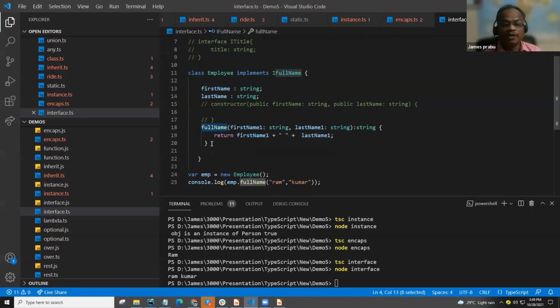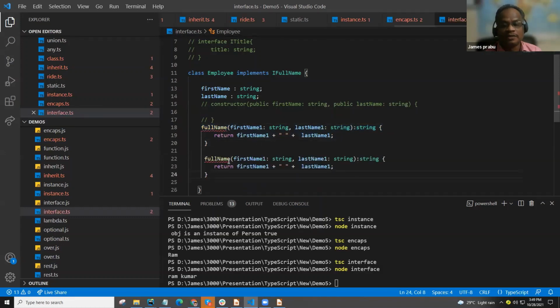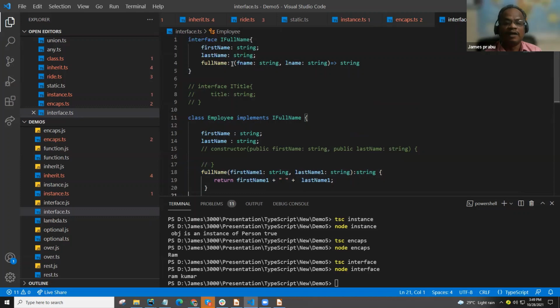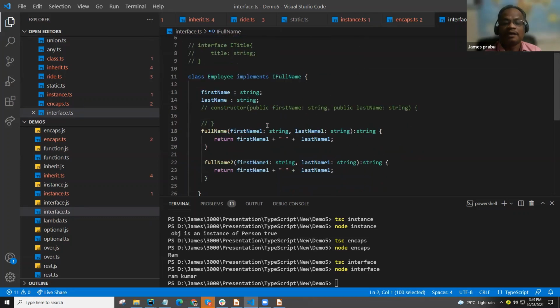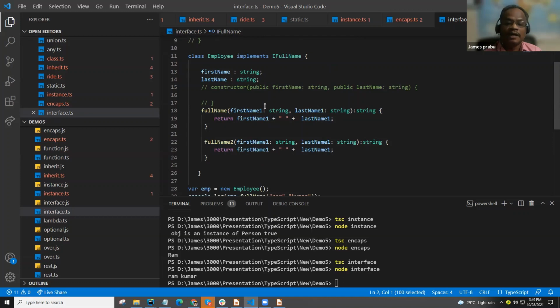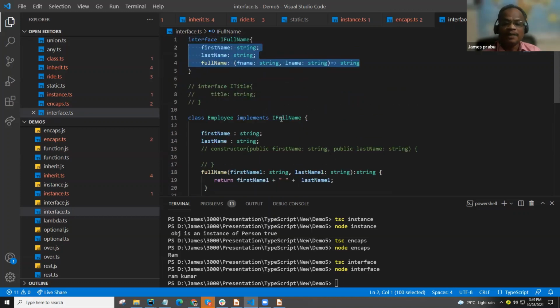Okay, so apart from that, you can write some other methods too. That's our wish. Even if you write a function too, it won't complain. But whatever we have in the interface should be implemented. So this is the case about the interface. And another thing is that we can also implement multiple interfaces. So now we have ITitle. This is another interface that we can also implement. So a class can have IFullName and ITitle.